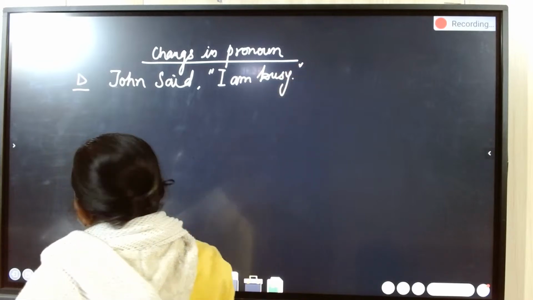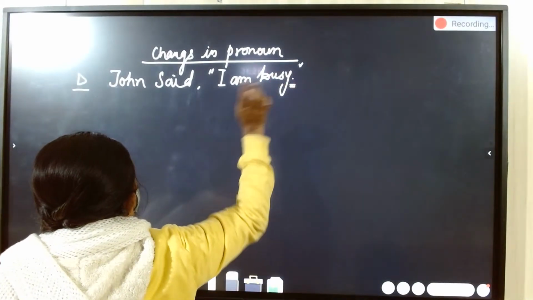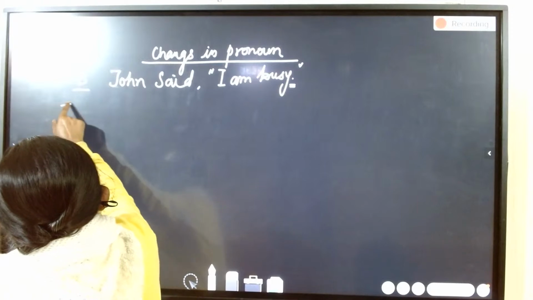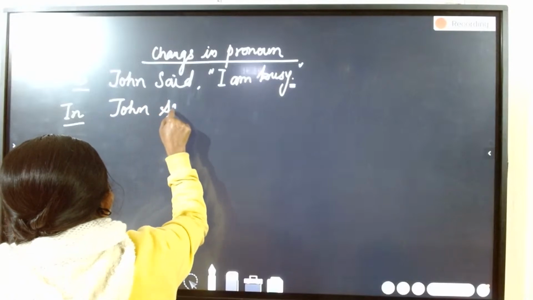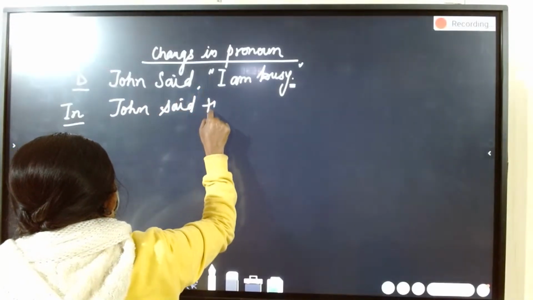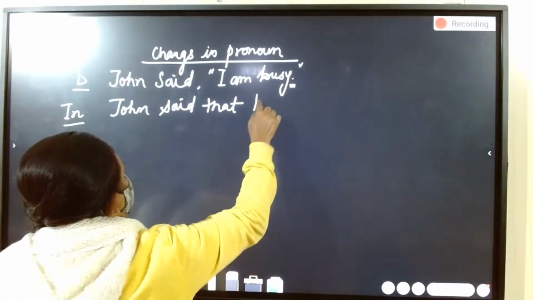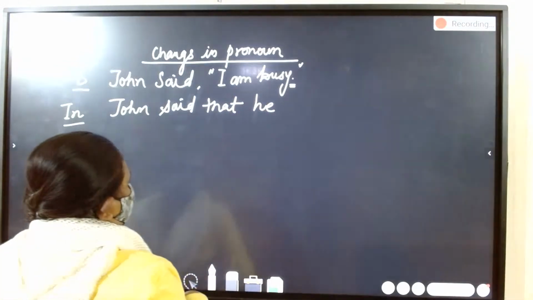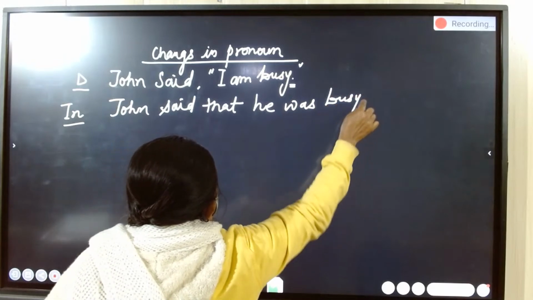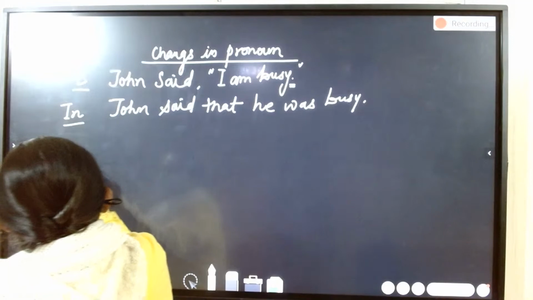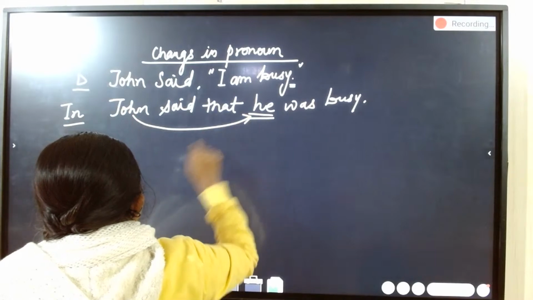First you put a full stop, then the inverted comma is closed after the full stop. Changing to indirect speech: John said that he was busy. In place of the inverted comma you put "that", and this is your reported speech. It changed into simple past according to the respective tenses. The pronoun here represents John.